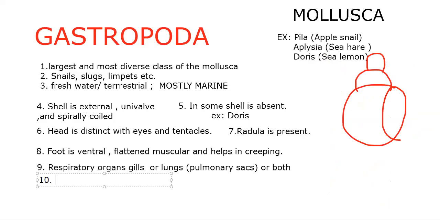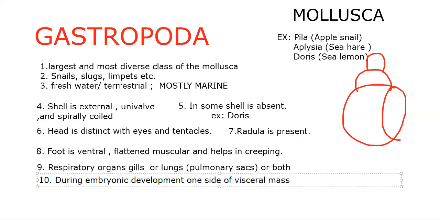If you get it in options, Class Gastropoda, we'll select. Otherwise, Mollusca, even we have to select. So this is a very, very important feature. What is the feature there? During the embryonic development, one side of the visceral mass, the posterior side, grows faster than the other side.